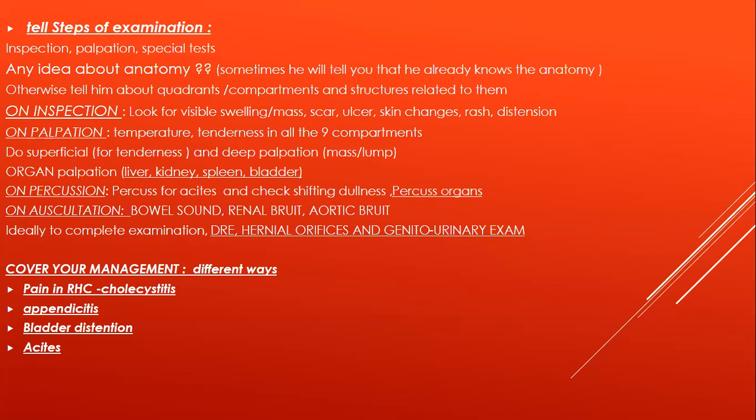So when you are talking about tenderness here, it's better to do relevant management. You can pick anything. You can pick cholecystitis, you can pick appendicitis, you can pick ascites if you are doing the distension part, and you can explain management of that. But I think ascites will be a difficult topic. So it's better to stick with the pain. Either pain in the right iliac fossa, or pain in the right hypochondrium.